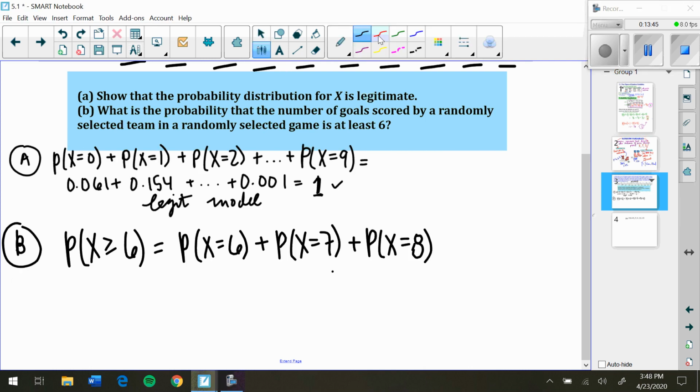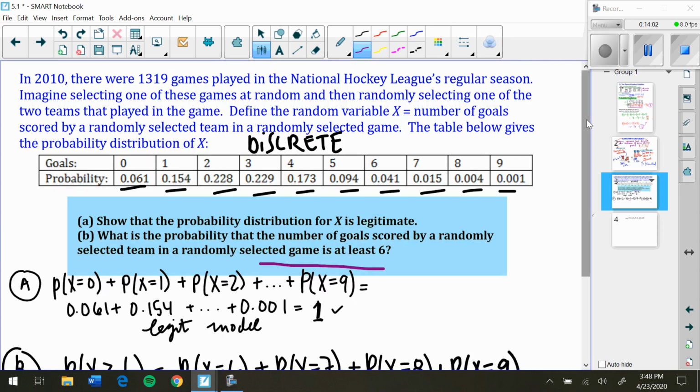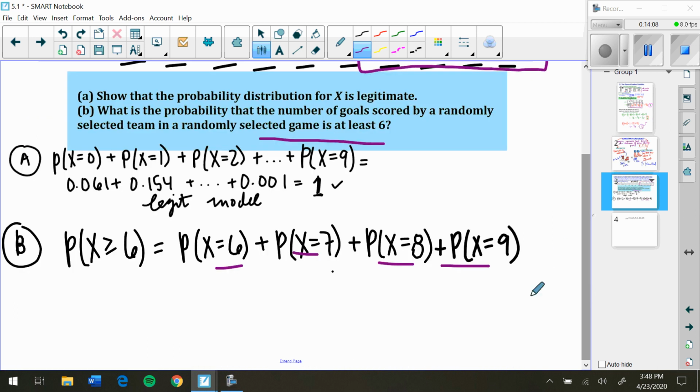All right, I quick paused it just to make this look a little nicer. So plus the probability that x equals 9, right? If we are looking to find randomly selected game, the number of goals is at least 6. We're looking for 6 or more. All right, so we're just going to take those probabilities. So 6, 7, 8, 9, these guys right here. Add them all up.